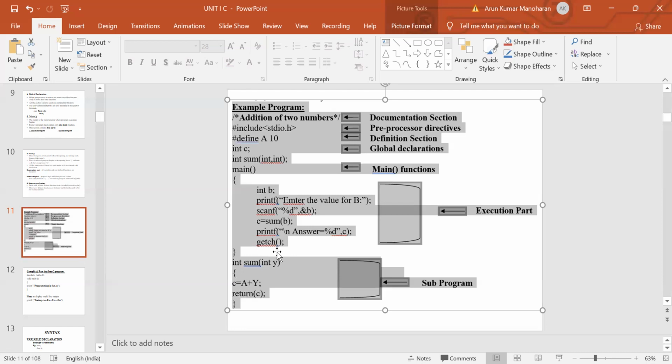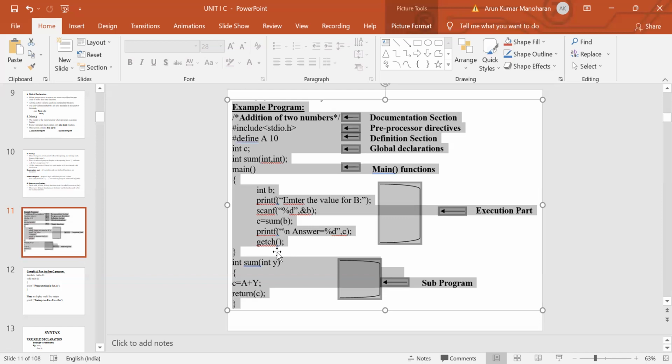And the next one is the definition section. In this section, we will define the symbolic constants, okay. And then followed by the global declaration section. So all the variables that are declared outside the main function are known as the global declaration part. Once a variable or function is declared globally, throughout the program we can access the variable as well as the function. Okay.